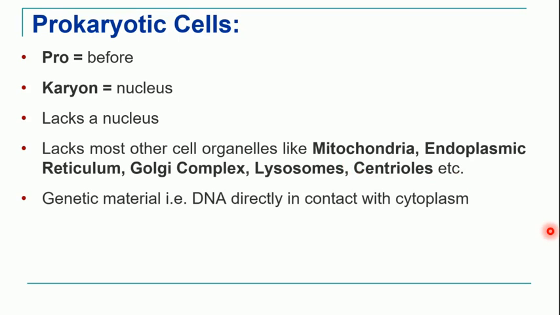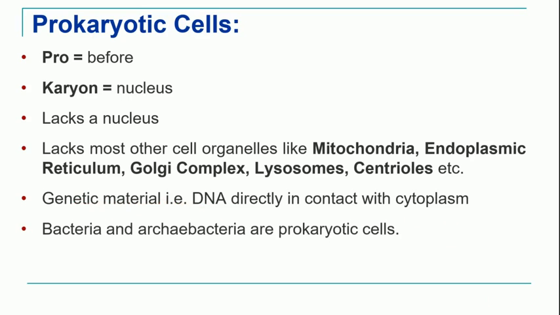Now if we see, the genetic material of these bacteria or prokaryotes is in the form of DNA, but it is in the form of circular DNA, and it is directly in contact with the cytoplasm. That means DNA is not enclosed in the nucleus. Okay, so a very important characteristic, that is absence of nucleus. So genetic material, that is DNA, is directly in contact with cytoplasm without any nucleus or nuclear membrane.